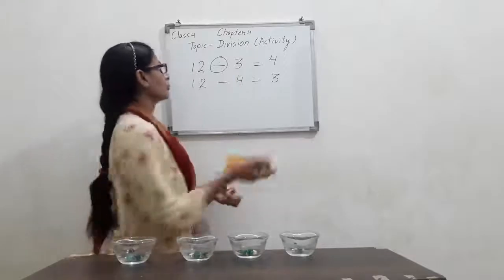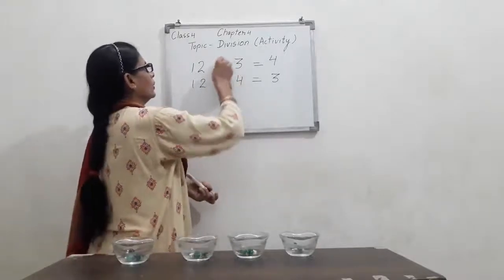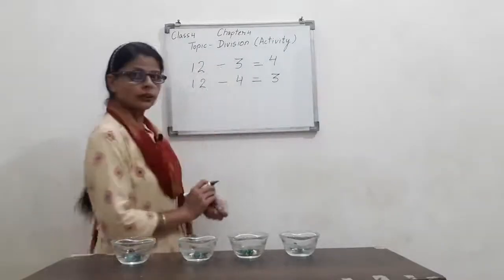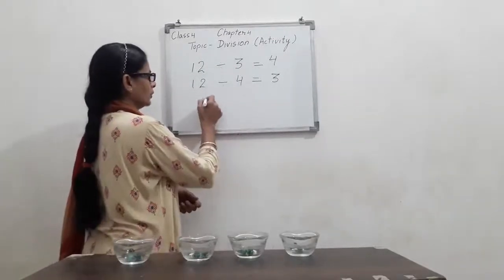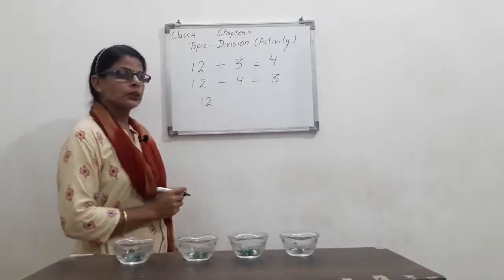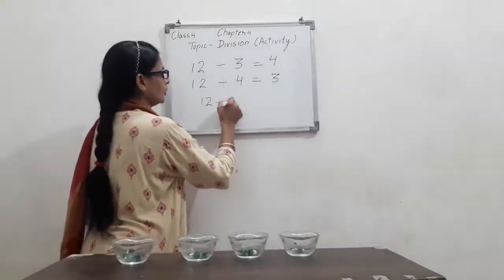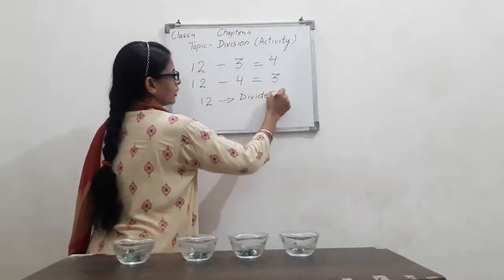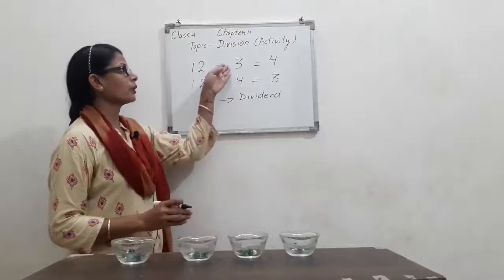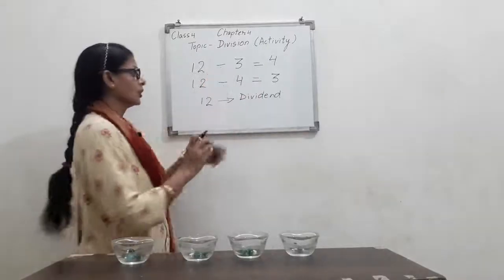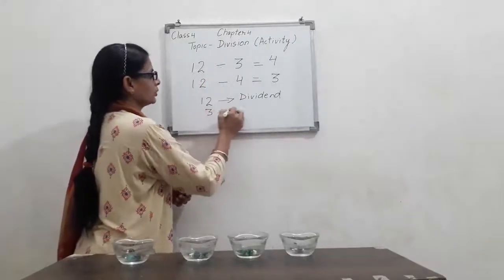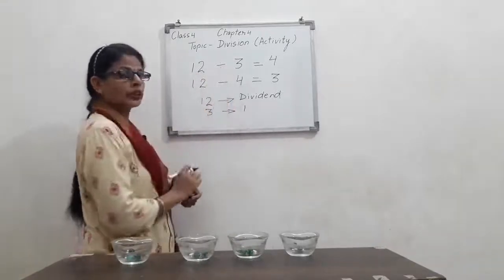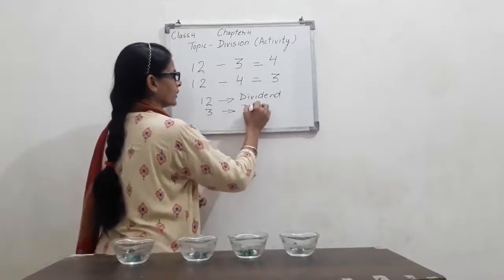Now how many marbles did I have? I had 12 marbles. Right? So this is called the dividend. And how many friends were we? 3. So 3 is what? Divisor. Because 12 is divided by 3. So this is called the divisor.